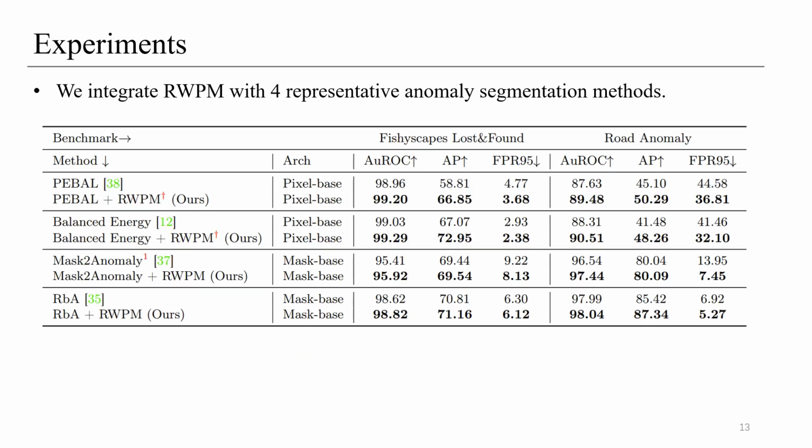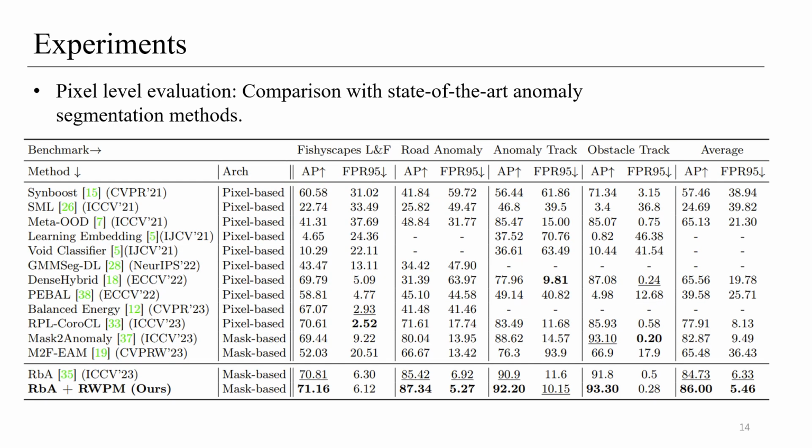Finally, we conducted extensive experiments to verify the effectiveness of RWPM. First, we applied RWPM to 4 representative anomaly segmentation methods in different network architectures. The results show that RWPM can significantly improve the performance of these methods. Next, we applied RWPM to one of the anomaly segmentation methods, RBA. We then compared the results with other state-of-the-art anomaly segmentation methods. The results show that RWPM consistently achieves high performance across various datasets.